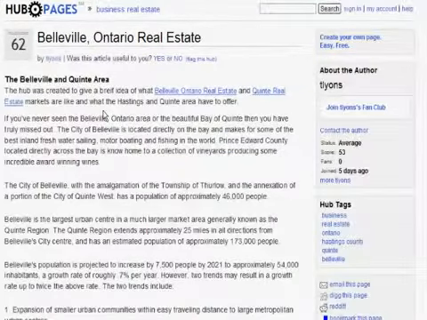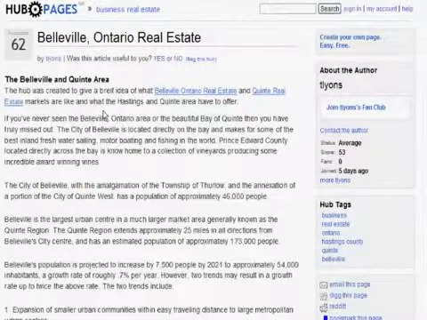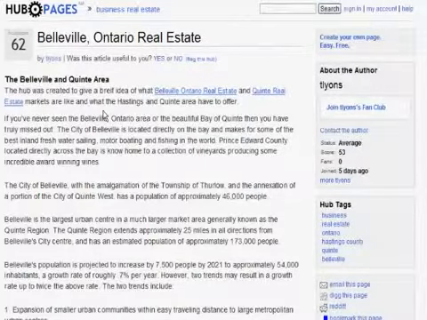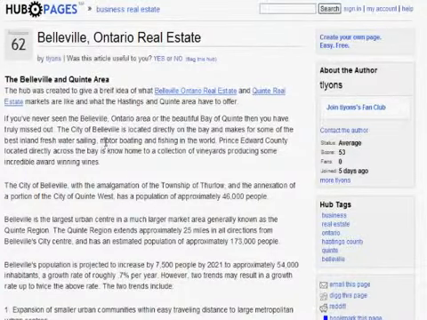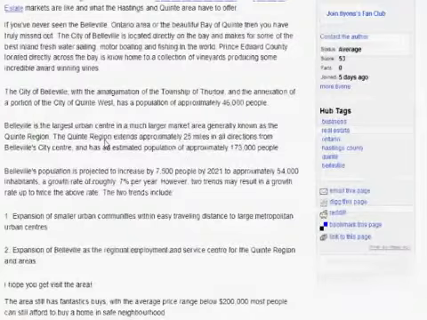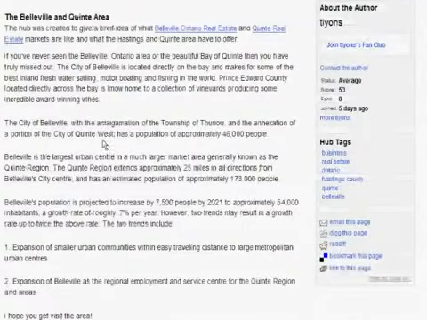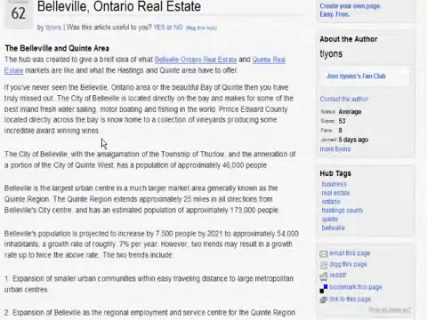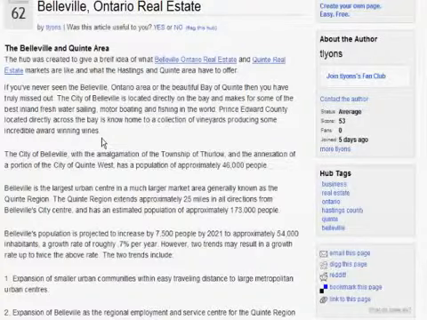It's called Belleville, Ontario Real Estate, and it's for the Belleville and Quinte area, which you can see right here and right here. And this whole article talks about the Belleville area. It talks about average prices, and it talks about the neighborhoods and how quickly it's growing, and about the Bay of Quinte, which is surrounding the area.